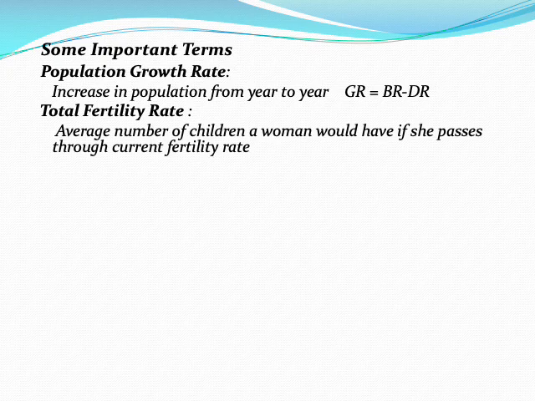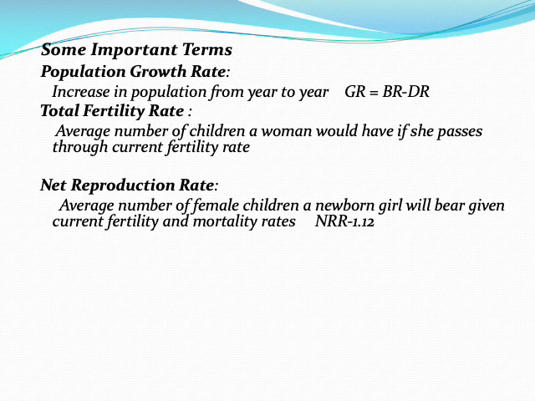This is the average number of children a woman would have if she passes through the current fertility rate. Next is net reproduction rate. It is the average number of female children a newborn girl will bear given current fertility and mortality rates.